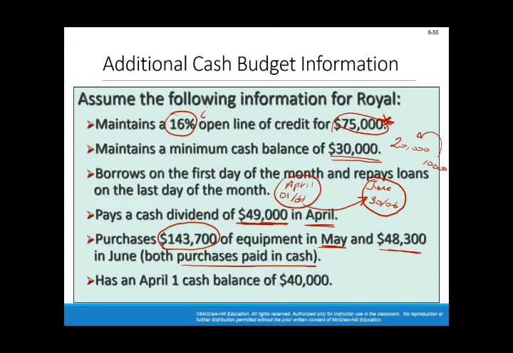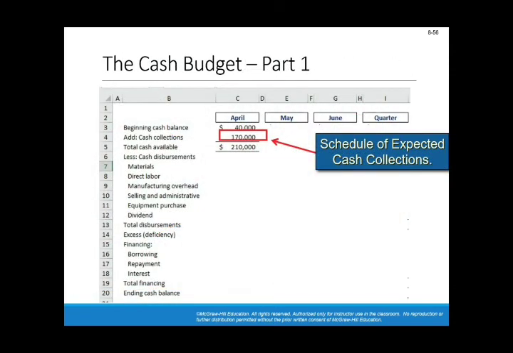The last given says that the company has an April 1 cash balance of $40,000. So the beginning figure of cash is $40,000, and this is where we should start. The cash budget starts with $40,000.